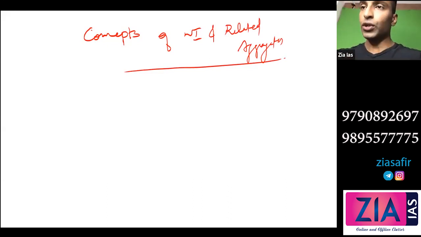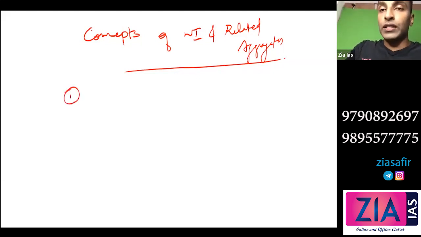Okay. So, concepts of national income and related aggregates. Here I'll be talking about what is gross, what is net, what is factor cost, what is market price, what is current prices, what is constant prices, what is national, what is domestic. All these concepts will be discussed, and there are around 16 concepts related to this, so you will be in a position to write all the 16 concepts with the permutation combination of these 4 concepts. So we'll start with the first one.